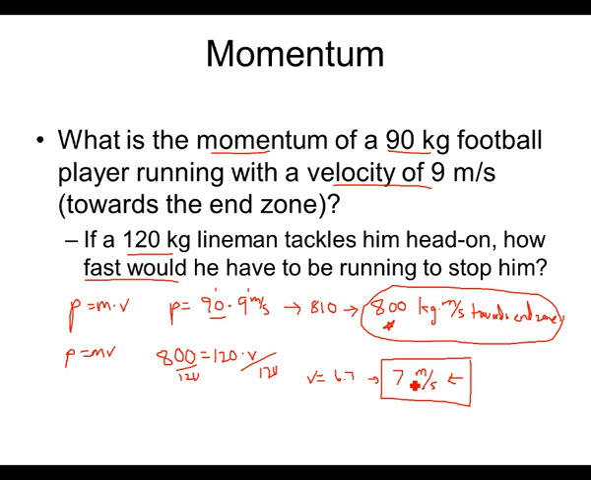Notice that this guy only has to run 7 meters per second, while this guy was running 9 meters per second. How is that possible? How is it possible for a slower guy to stop the faster guy? Because, remember, momentum is a product of the velocity and the mass. This 120 kilogram mass is much bigger, so the guy can be going less.